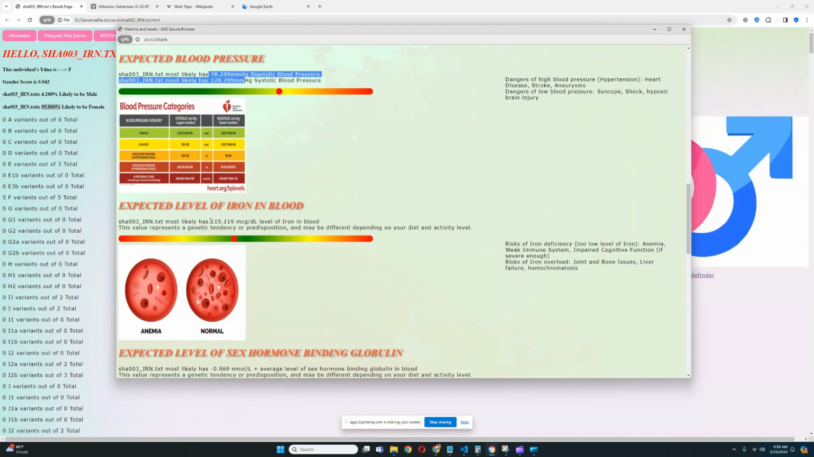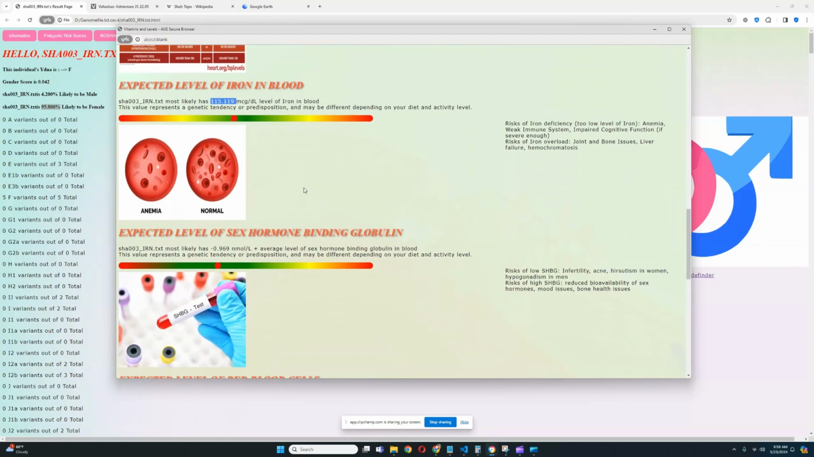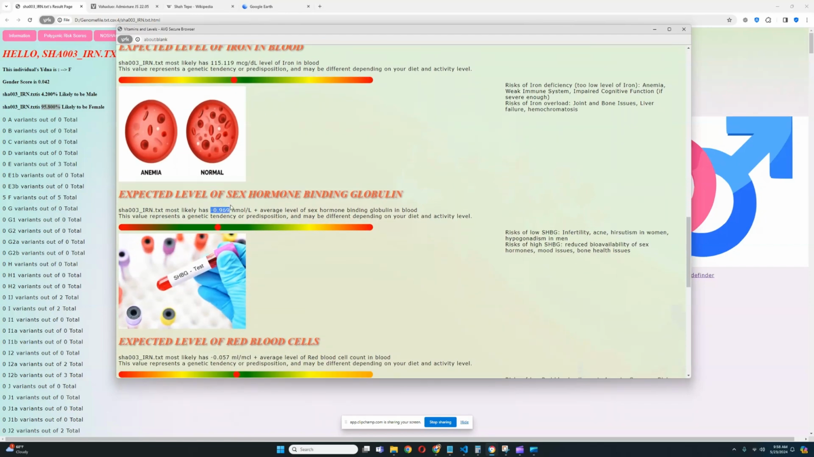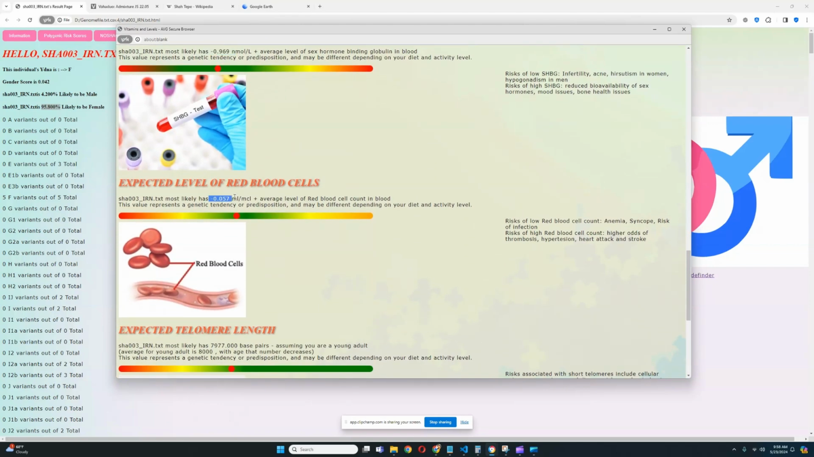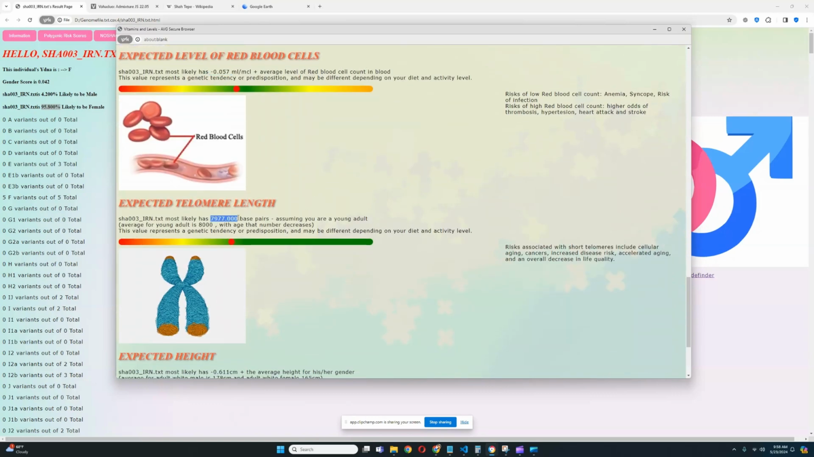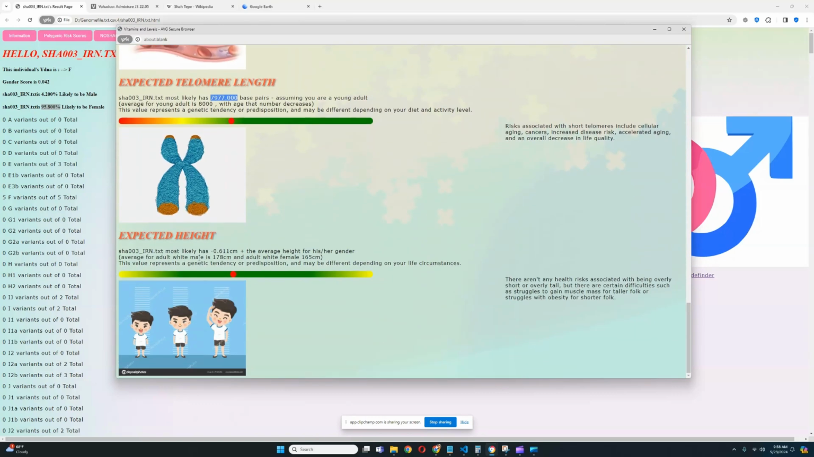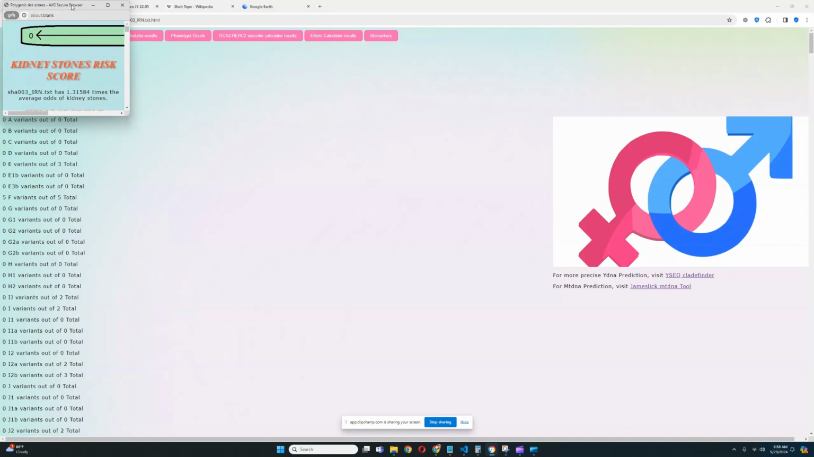She has a predisposition to low level of iron in the blood, so definitely no hemochromatosis. She has a predisposition to below average level of sex hormone binding globulin in blood. She has a predisposition to low level of red blood cell count in blood. She has a predisposition to low number of base pairs and below average height. Very interesting. All right, now let's look at the polygenic risk scores.